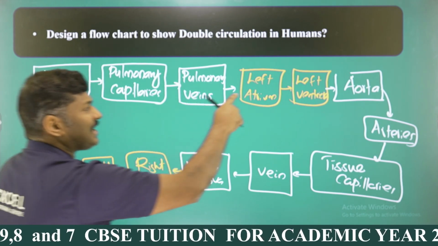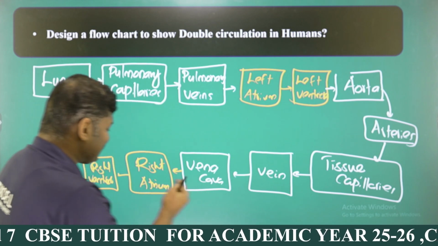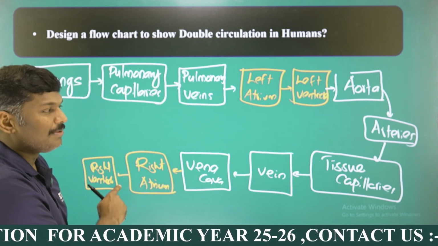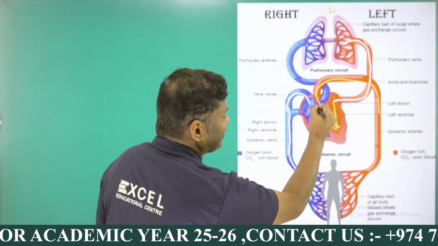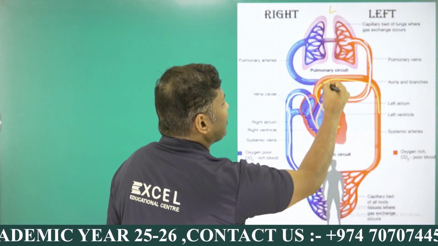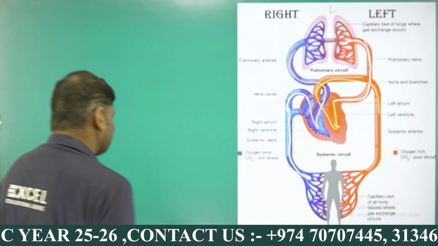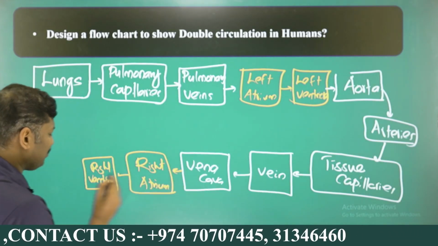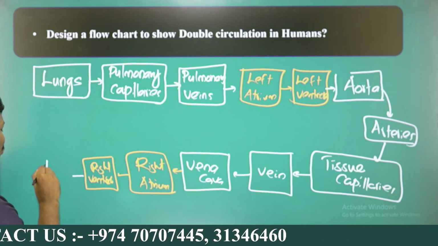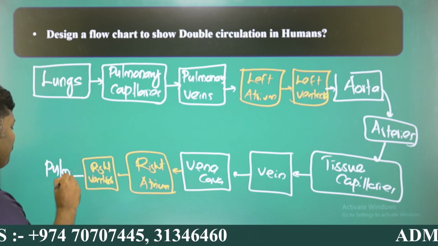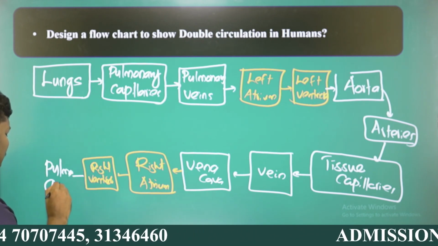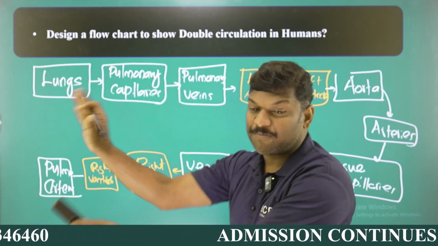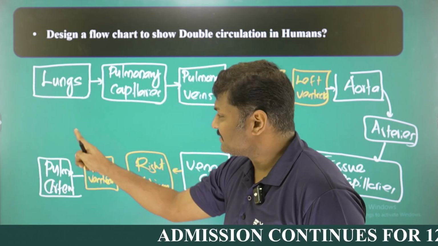And you know, this is the first time the blood is moving in the form of oxygenated blood, and the second time, because the circulation is not completed. This is right atrium to right ventricle, my dear students. And from the right ventricle, a blood vessel is moving away from the heart. What is that called? This is the important one, my dear students: the pulmonary artery. Don't confuse it with the pulmonary vein, because it is a blood vessel that is moving away from the heart. The pulmonary artery carries deoxygenated blood.